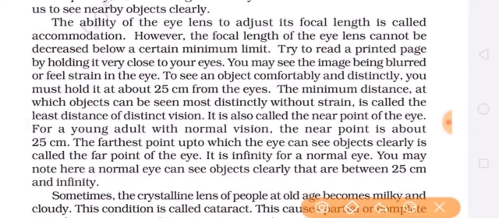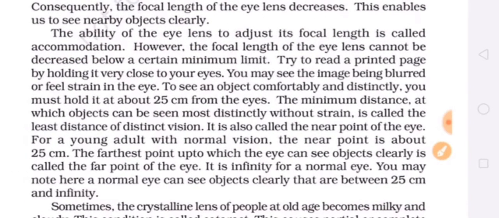The ability of the eye lens to adjust its focal length is called accommodation. This ability of eye lens, that it can adjust its focal length so that we can see the nearby objects also and far away objects also. This ability is known as accommodation. But there is a limit also.